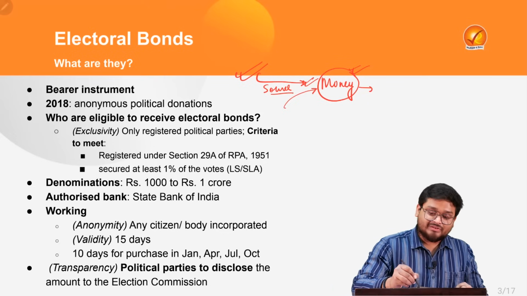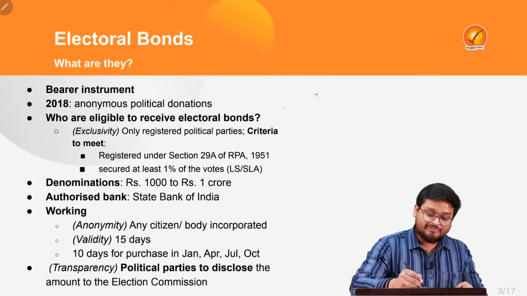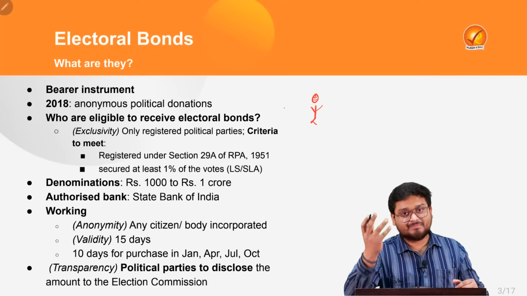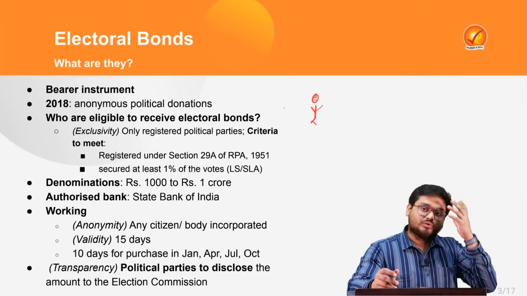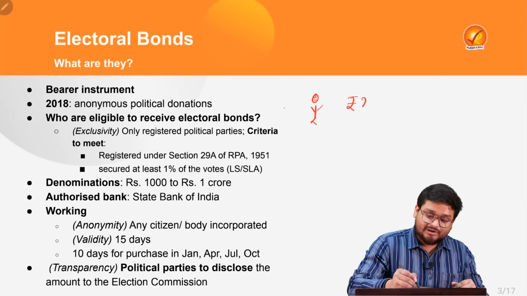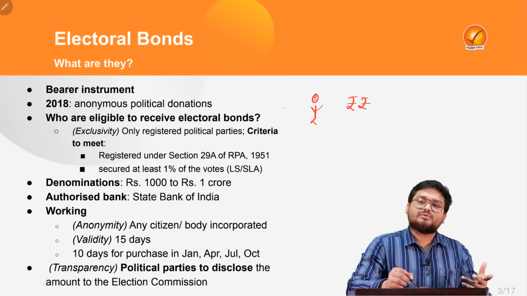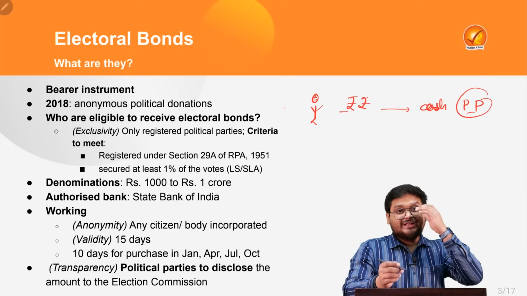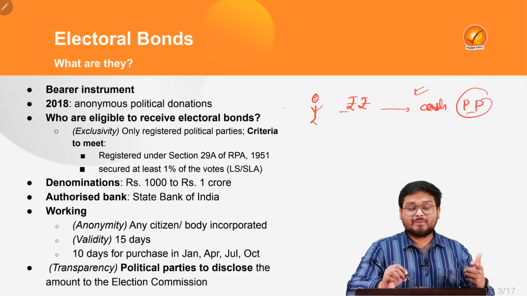Now, what is this? Say you are an individual and you have some political ideology, and you also have a political party in mind. So you want to donate to that political party. What you can do is directly give cash to the political party. But the thing is that this cash, as I told, can be tainted by black money and so on.